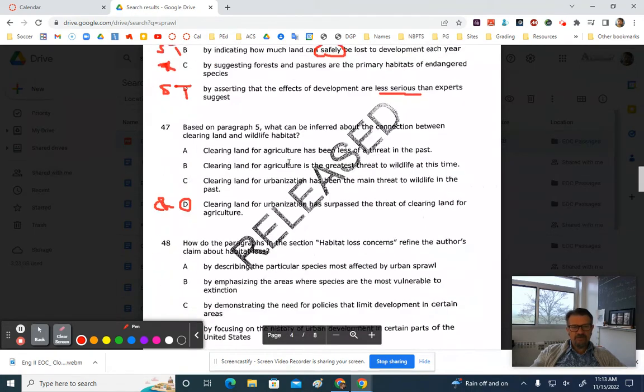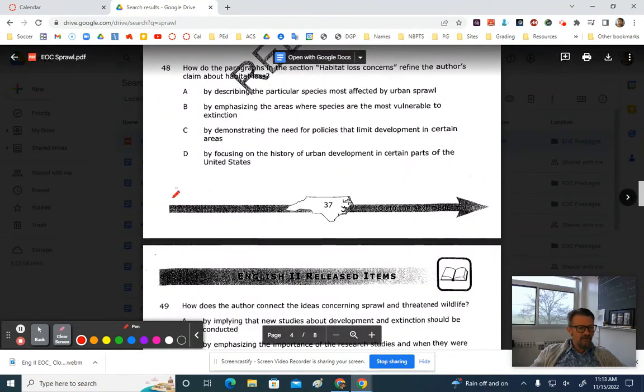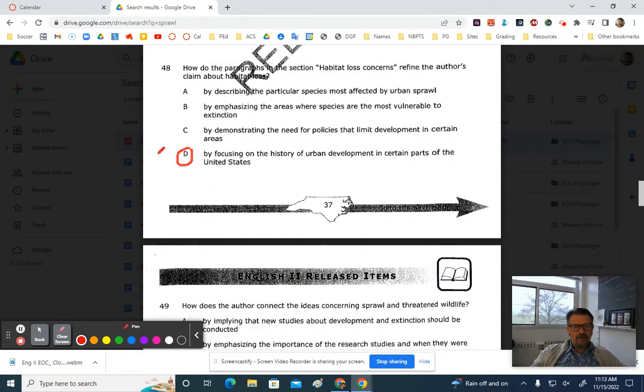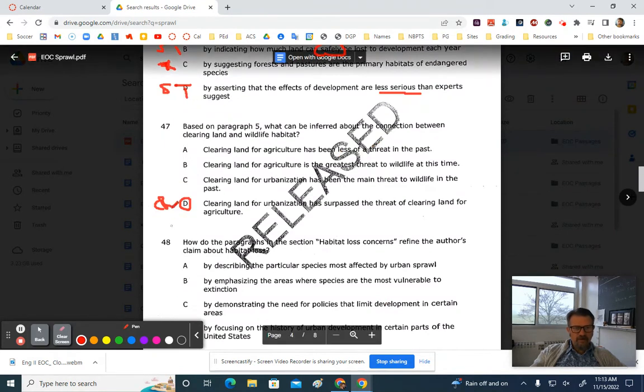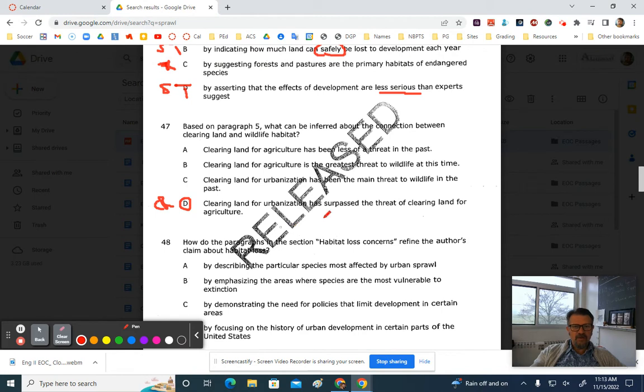All right, so looking at our answer choices, see how they switch things around. The correct answer is D. Oh no, I'm on the wrong question. Here, the correct answer is D. We talked about that. Let's look at the other answer choices. We do have clearing land for urbanization surpassed the threat of clearing land for agriculture. It used to be farmland, now it's urbanization. Answer choice A, clearing land for agriculture has been less of a threat in the past. That's a strike. It was more of a threat in the past. Clearing land for agriculture is the greatest threat to wildlife at this time. No, it used to be. That's in the past. Clearing land for urbanization has been the main threat to wildlife in the past.